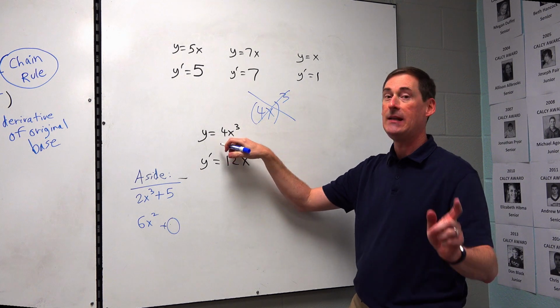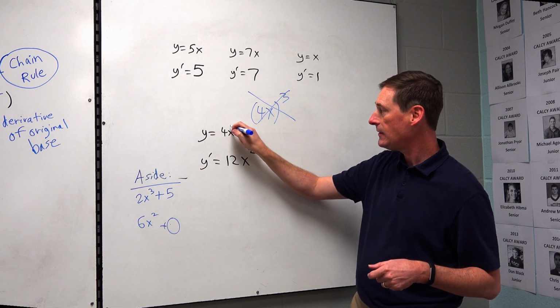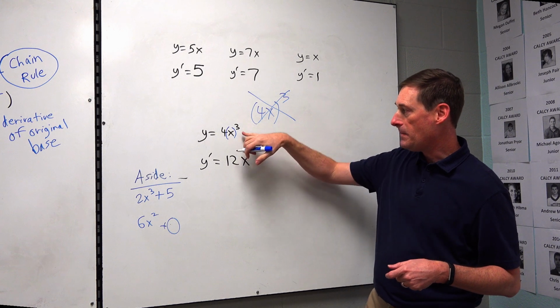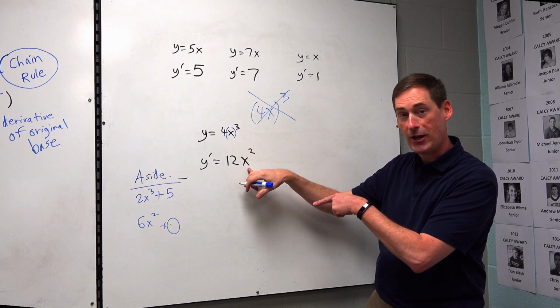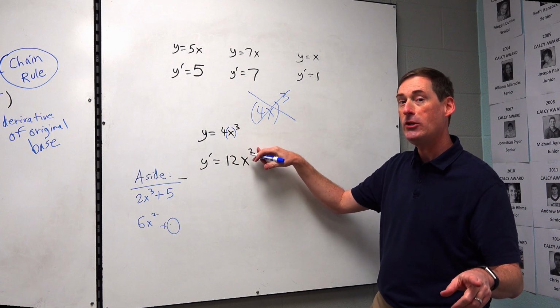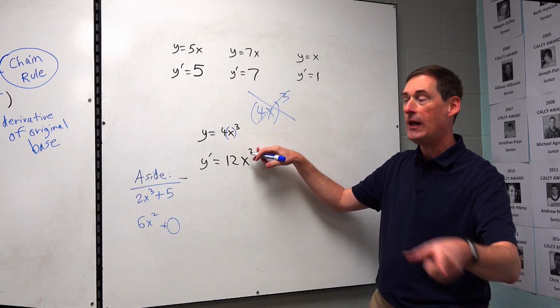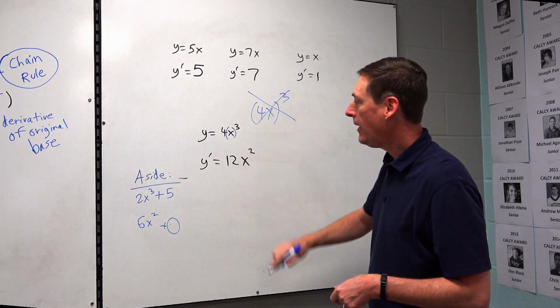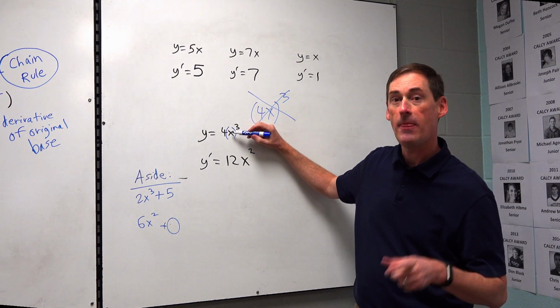The base is x. The base, we'll even put it in parentheses, the base shall stay the same, x. The power shall drop by 1. What did I not mention in 1-1 and 1-2 that now matters? What was the original base?